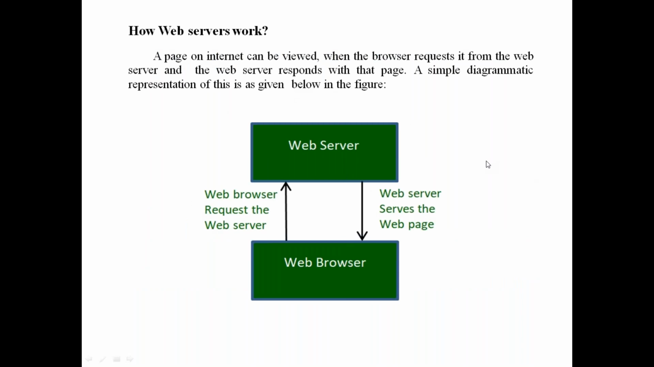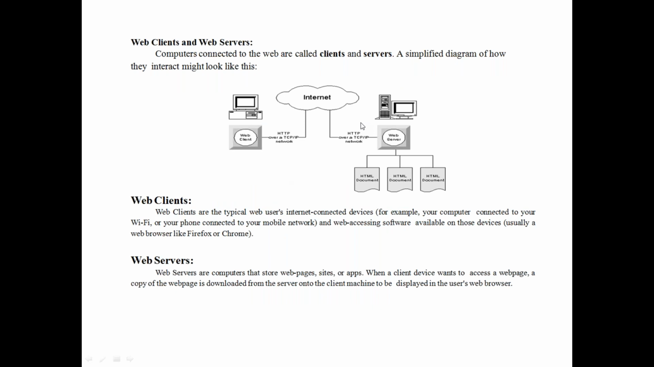And the next one is how a web server works. So you know already, what is the operation of a web server? A page on the internet can be viewed when the browser requests it from the web server, and the server responds with the page. This is a diagram. The previous example is also how web clients and servers work. So, simple things, the operation of web clients and servers.